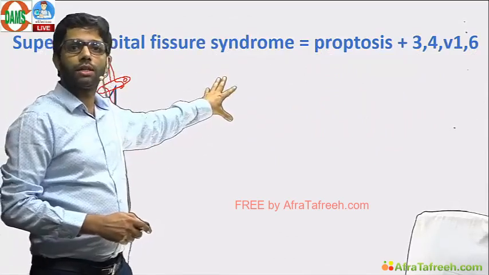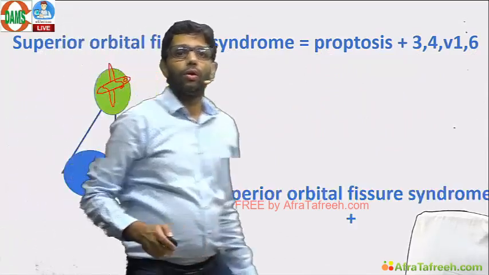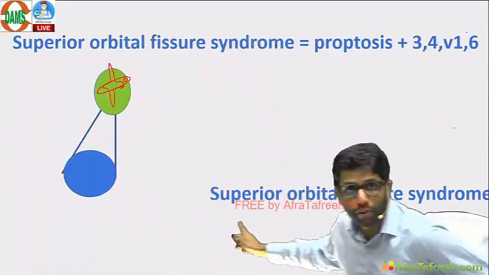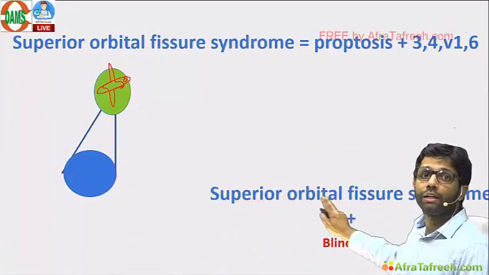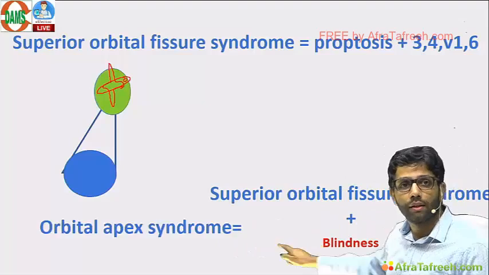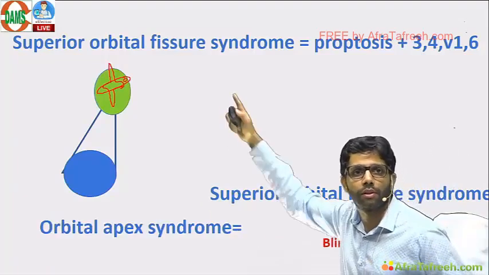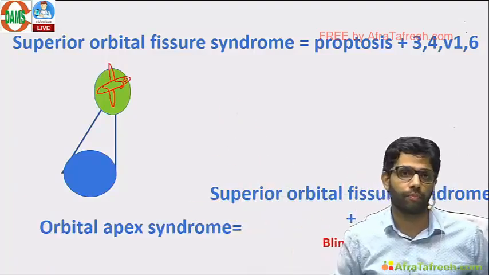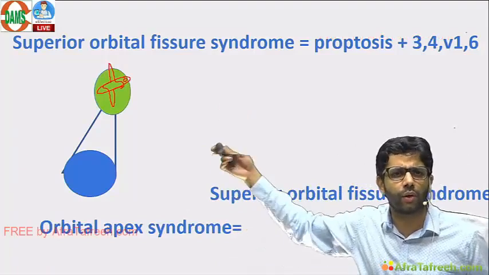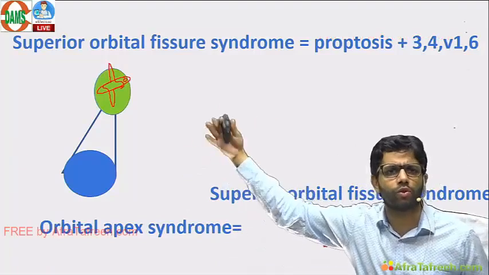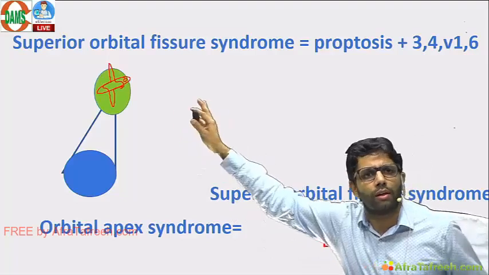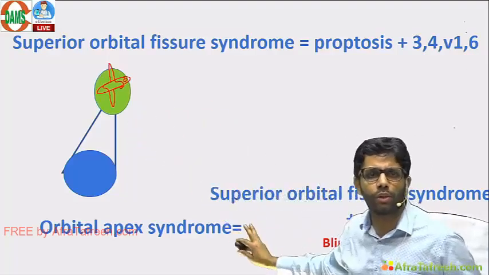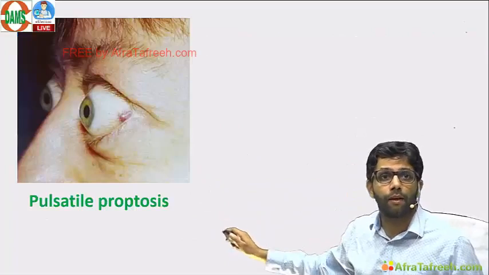If any of the causes lead to blindness along with superior orbital fissure syndrome, second nerve, 2, 3, 4, V1, 6, that is orbital apex syndrome. These two mostly are unilateral conditions. Any condition, thyroid, anything can cause this, tumor, inflammation. 3, 4, V1, 6, 2, 3, 4, V1, 6. But if the patient has this,